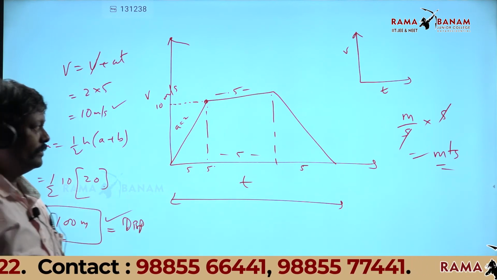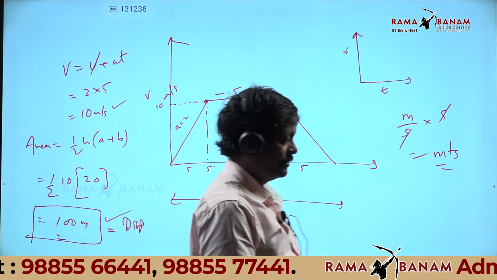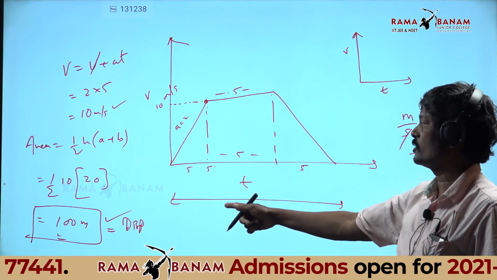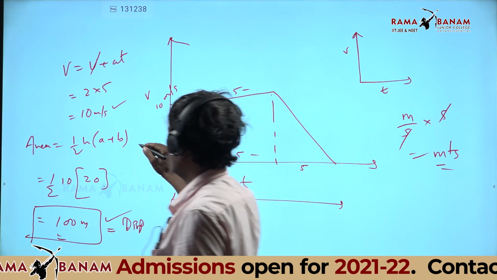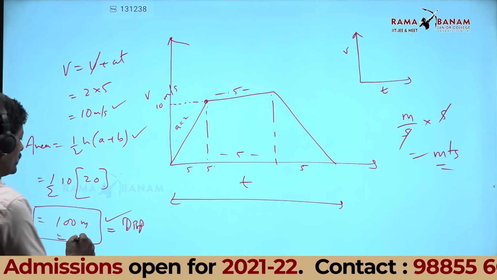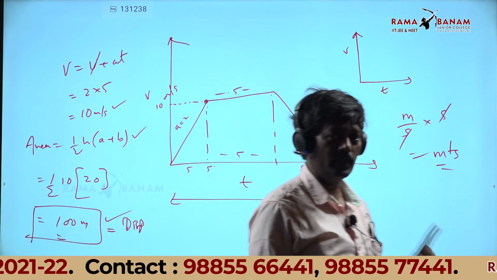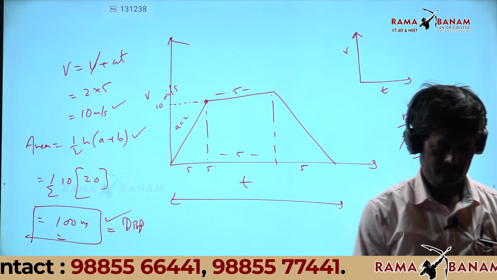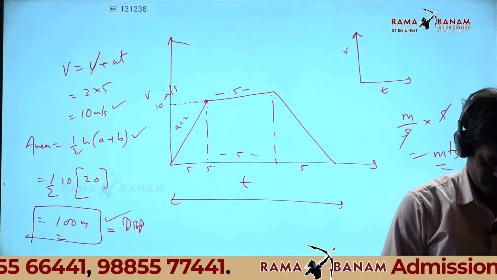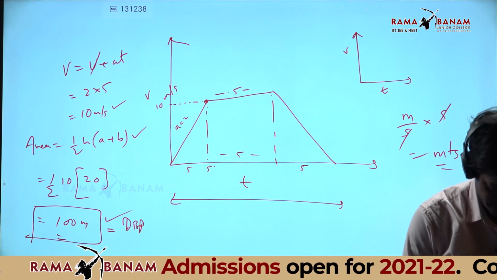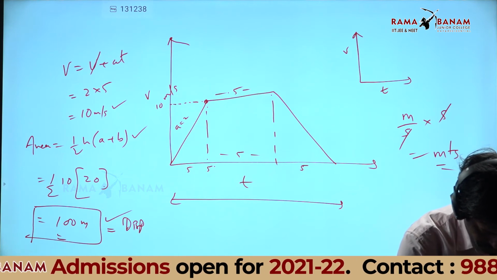Are you following? Area in a vt graph gives you displacement. That is why I found the area. Area will directly give you the displacement in a vt graph only. Write note.